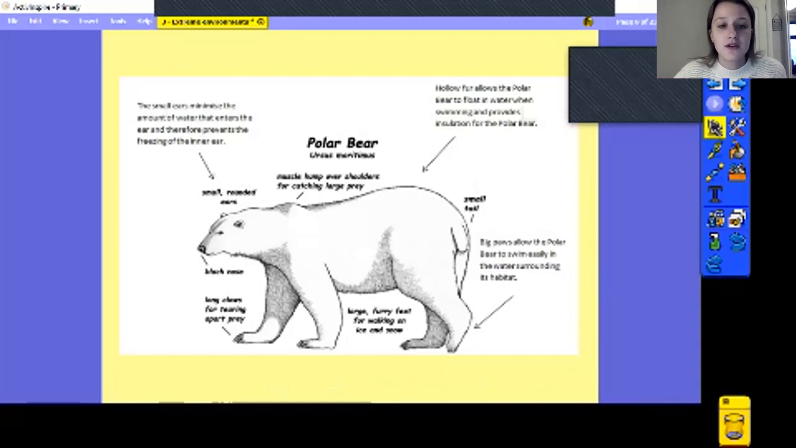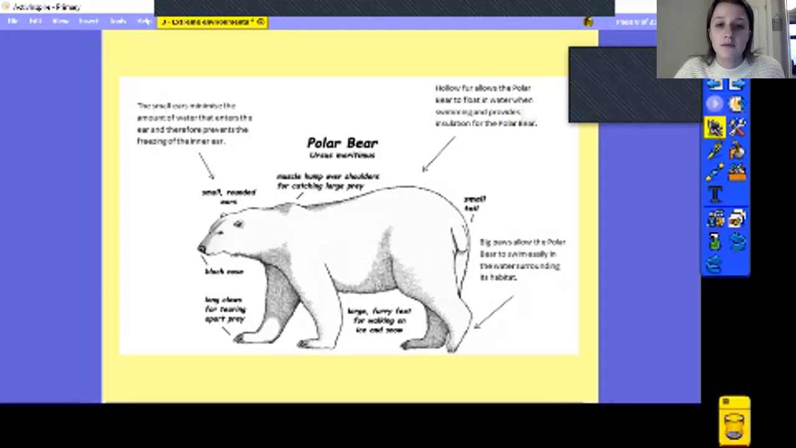So here is a picture of a polar bear with lots of adaptations on it. Some of them we've talked about, others we haven't. So they've got large furry feet, and that's because they walk on ice and snow, so it keeps them warm. And the big paws allow the polar bear to swim easily in the water surrounding its habitat. So that's how it's adapted to be able to swim in those cold waters. It's got really long claws, which allow it to tear apart its prey and be able to eat it. And it's got small rounded ears. So small ears minimize the amount of water that enters the ear, and it also keeps them warm. It stops lots of heat being lost through their heads.